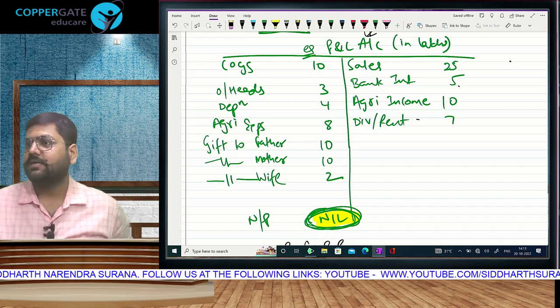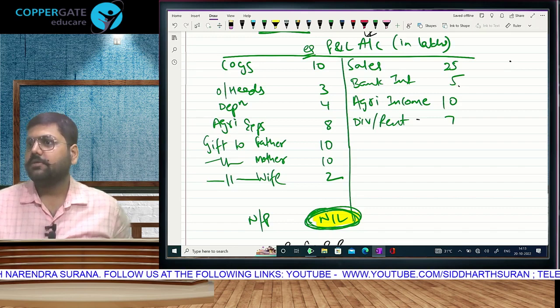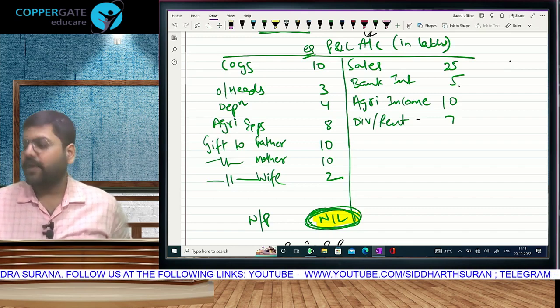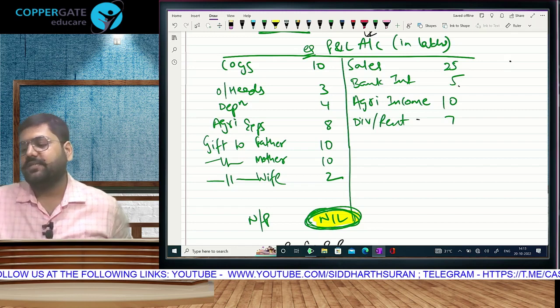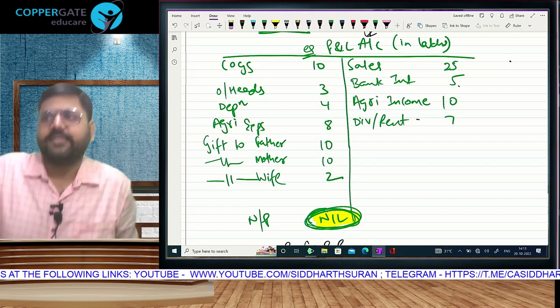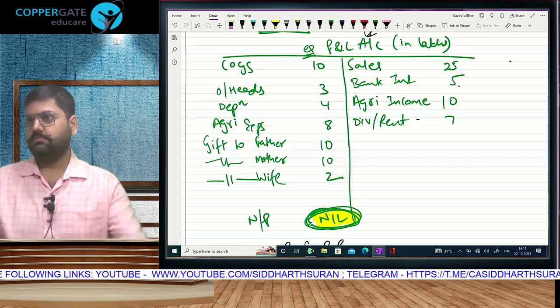Question 2 will be 14 marks. Yes, all questions are 14 marks. Yes, Question 2 of the CA final direct tax paper: profits and gains of business or profession. Fix. Fix means fix, full 14 marks.